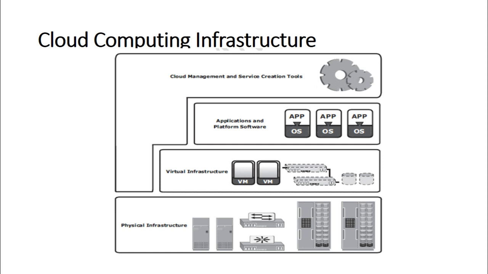Virtual networks are created using the network identifiers such as the virtual LAN and the virtual SAN IDs. So virtual computing resources are used for creating cloud infrastructure services. So that is the virtual infrastructure layer. The next layer that we have is the application and the platform software.